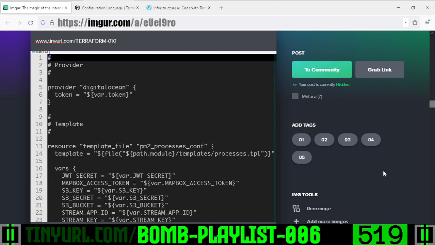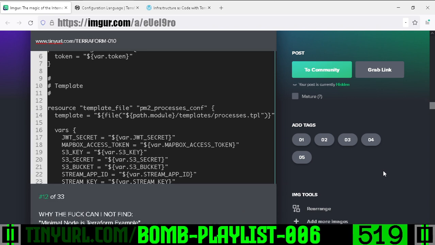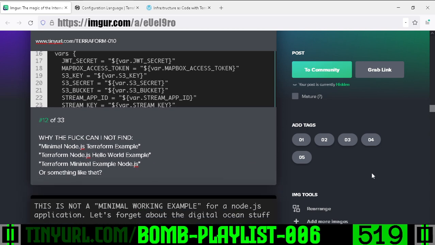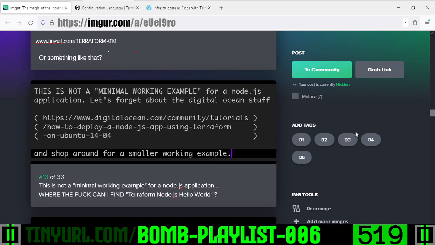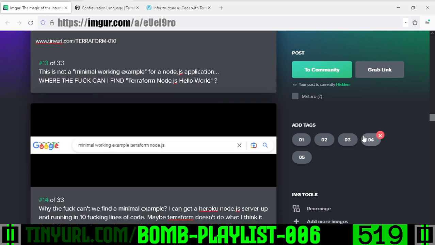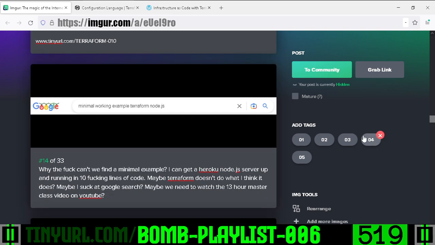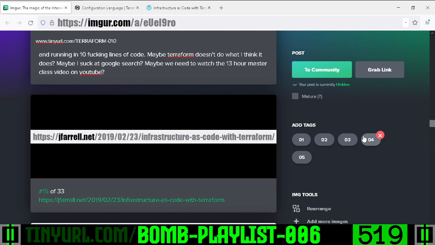I can get a minimal working Hello World Node.js application on Heroku working in 11 lines of code and only 2 files, right? So why can't I find a minimal Node.js Terraform example, a Terraform Node.js hello world? Why can't I find a minimal example? So I'm looking around, searching for minimum working example, Terraform Node.js. Why can we not find something?